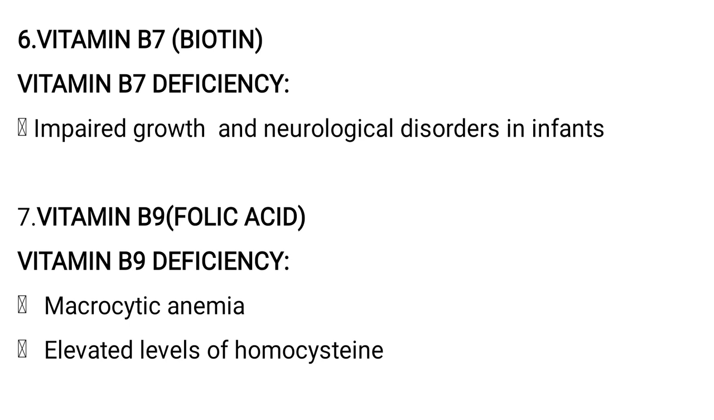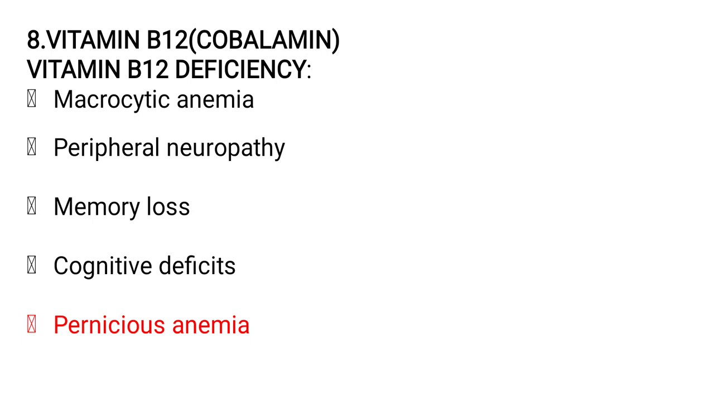Coming to vitamin B9, it is also called folic acid. So vitamin B9 deficiency causes macrocytic anemia, and elevated homocysteine can be seen, as well as when the folic acid is deficient in pregnant women, it can lead to neural tube defects in the babies.